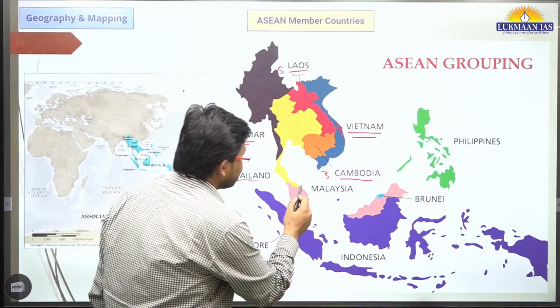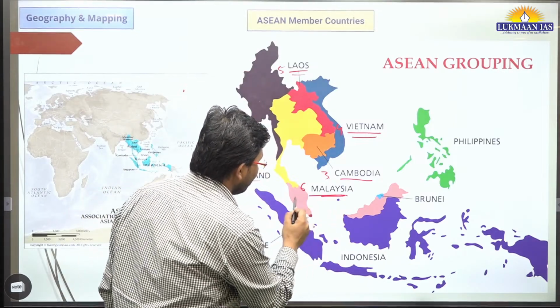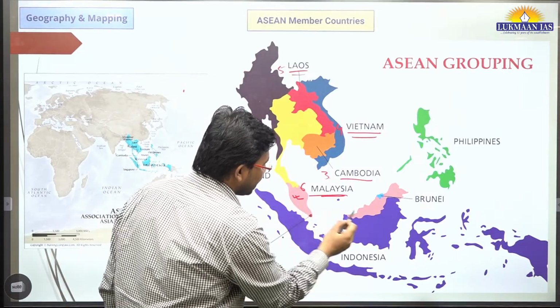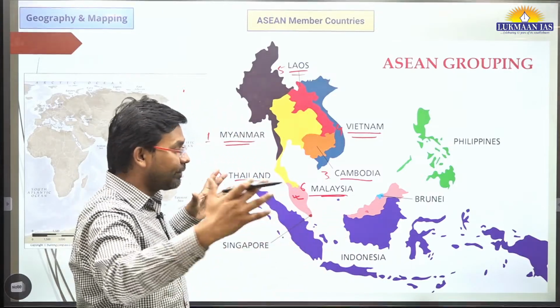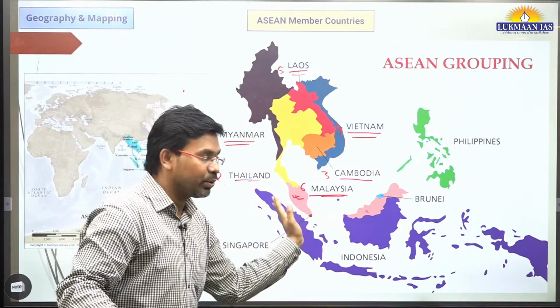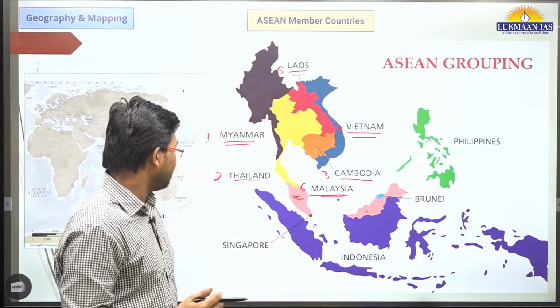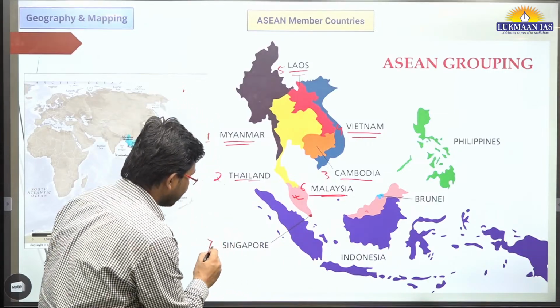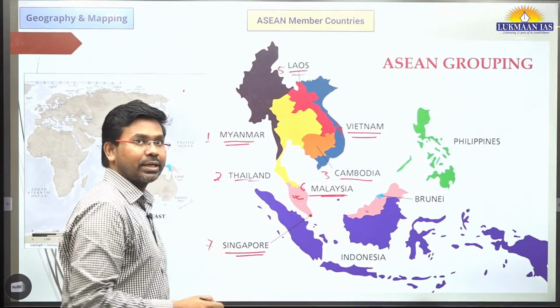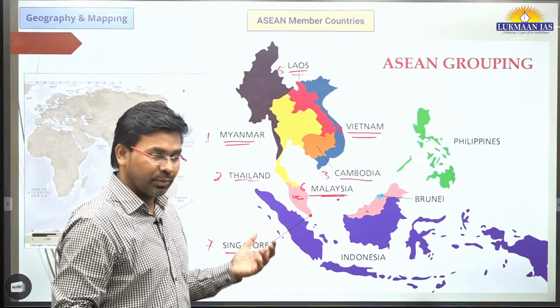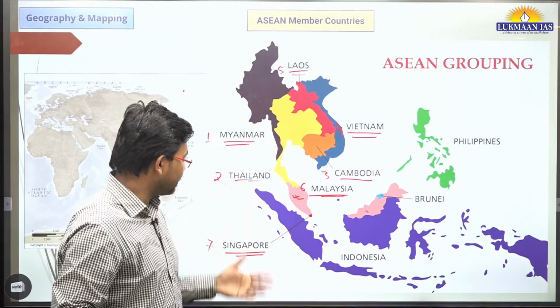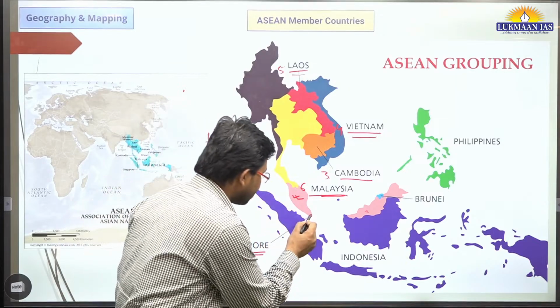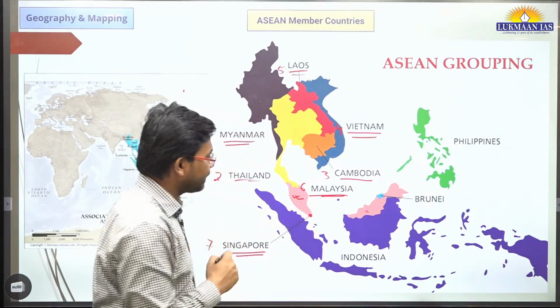The sixth country is Malaysia. So this is one portion of Malaysia, this is the other portion of Malaysia. Malaysia is divided into 2 different islands. These islands are located far away from one another. Then we have Singapore as a country. Singapore is a very small country, right? And it is one of the most developed among ASEAN countries. So this is where Singapore is located. This is the 7th country.